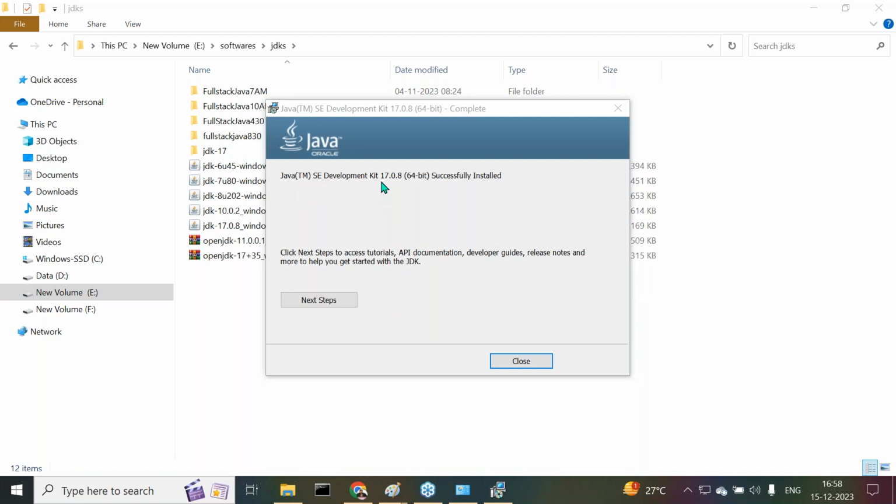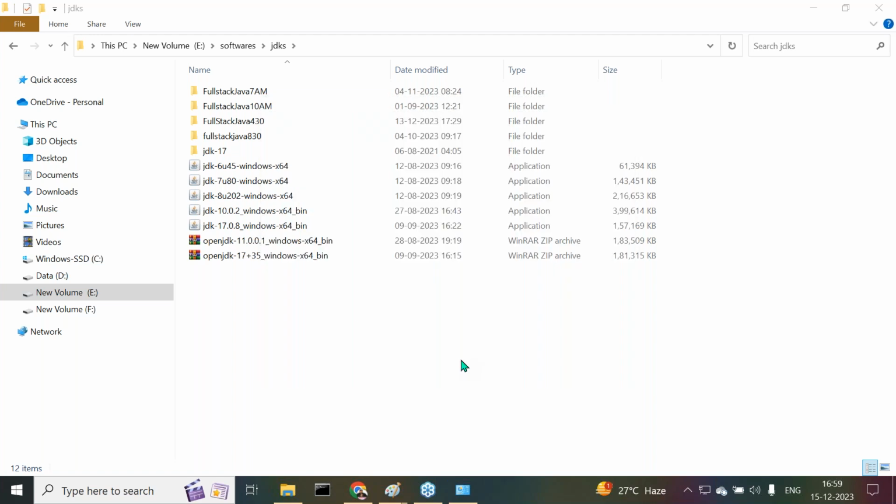Java SE Development Kit 17.0.8 successfully installed. But what is not asked here? JRE installation is not asked. That means JRE is inbuilt inside the JDK. Now finally, we have to click on the close button. Automatically, the Java 17th version is installed in our system.